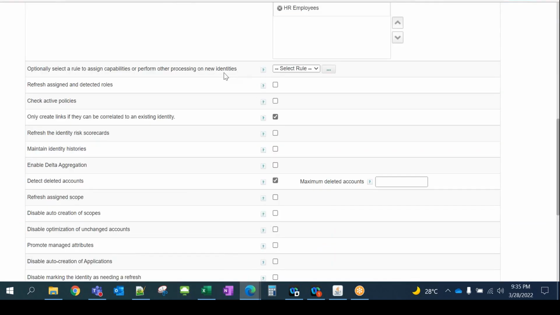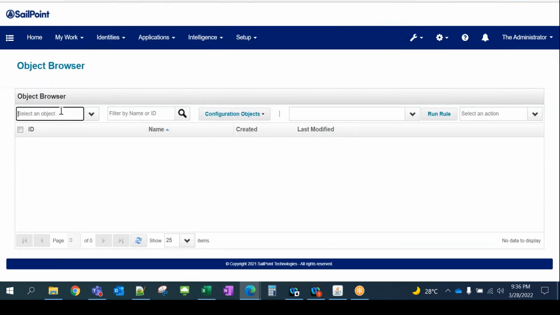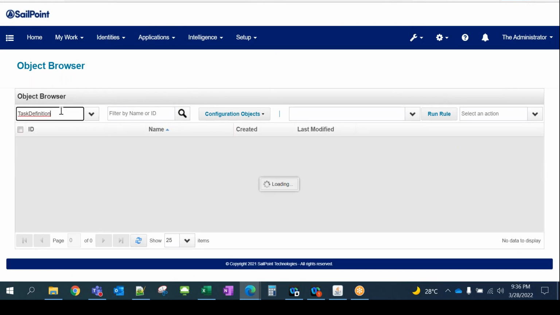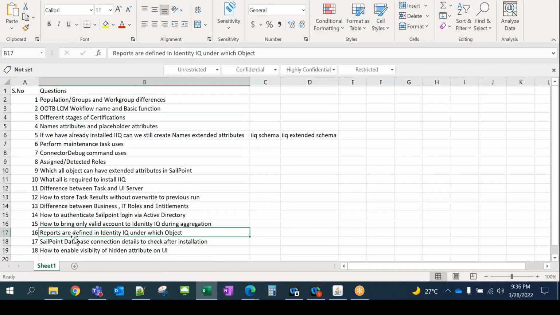Like I told you, here under IdentityIQ debug, we have task definition. In task definition, we have both things, either it's a report or any other task. Everything is under task definition. So to answer this: reports are defined in IdentityIQ under the task definition object.